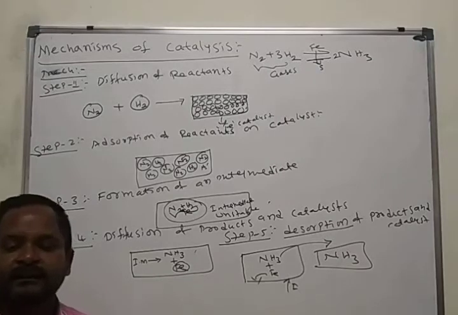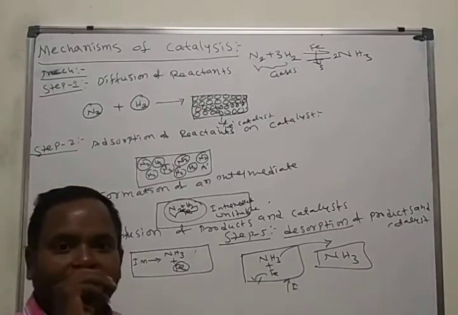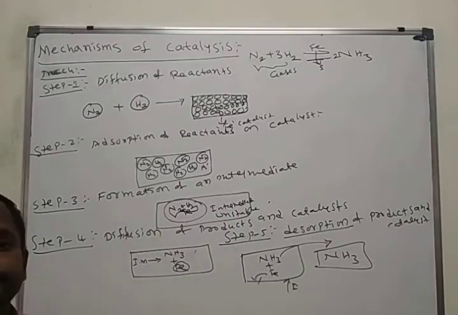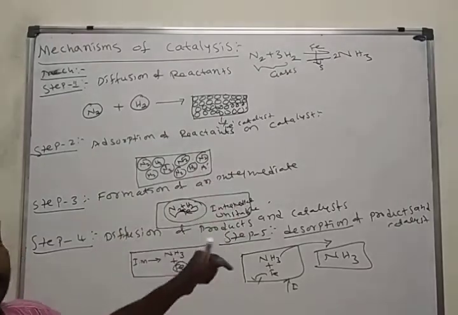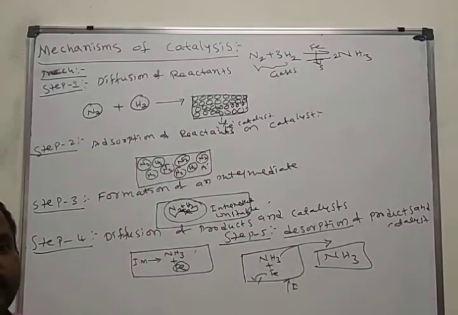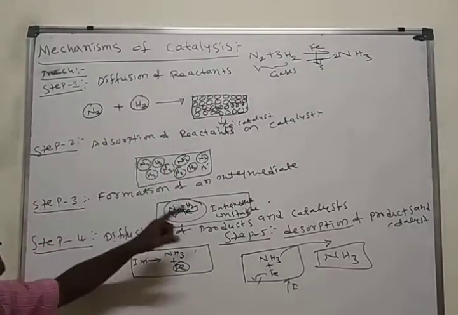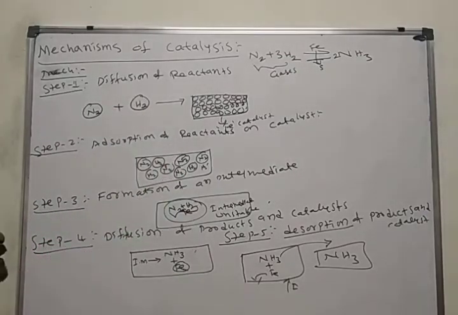Heterogeneous catalysis, it's a 3 marks question. Write the mechanism for heterogeneous catalysis. It's an important one. What are the steps involved in this heterogeneous catalysis? Total 5 steps. Diffusion of reactants, adsorption of reactants on catalyst, formation of an intermediate, diffusion of products and catalyst, desorption of products and catalyst.